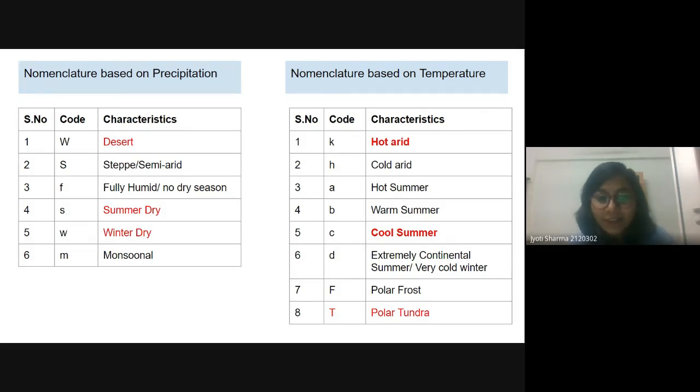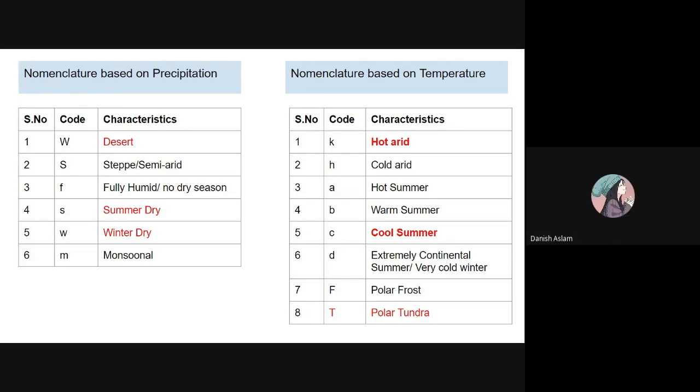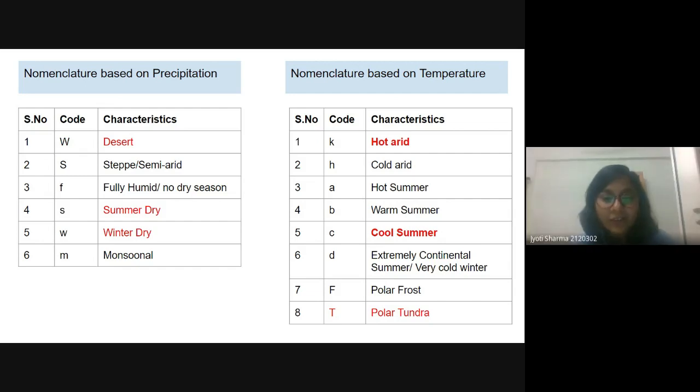It can be, but I was revising in the context of the Indian subcontinent, where we were told that deserts are hotter and the plain areas are warmer. But when I was reading about the difference between hot summer and warm summer in the context of the Köppen classification, I found that if the average temperature is above 22 degrees Celsius, then we call it hot summer.